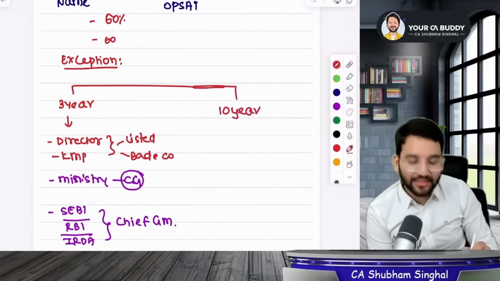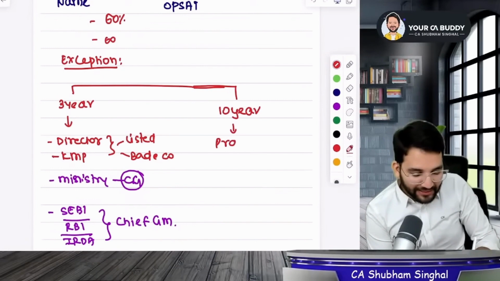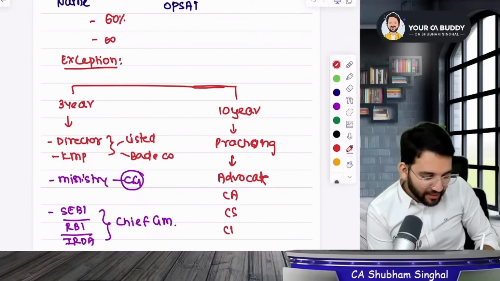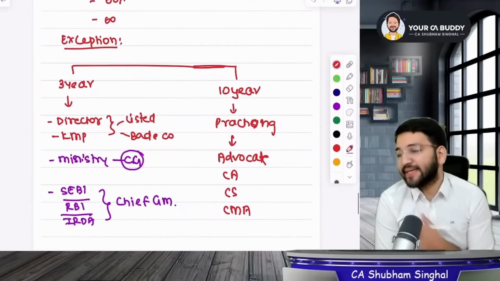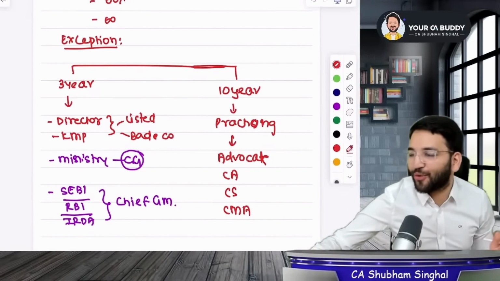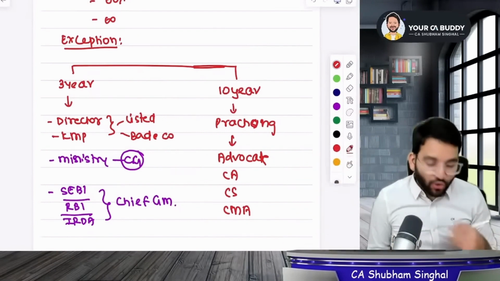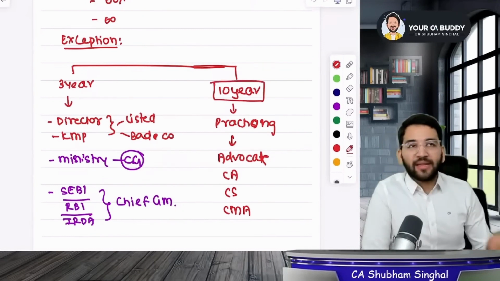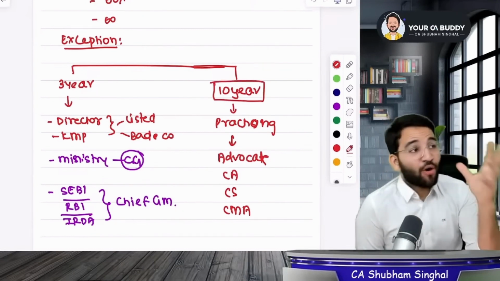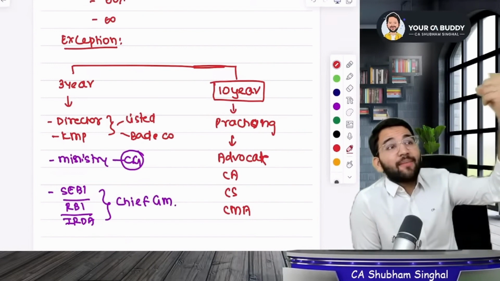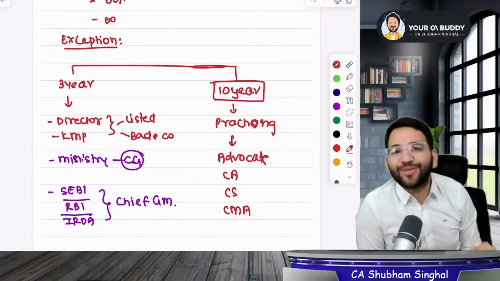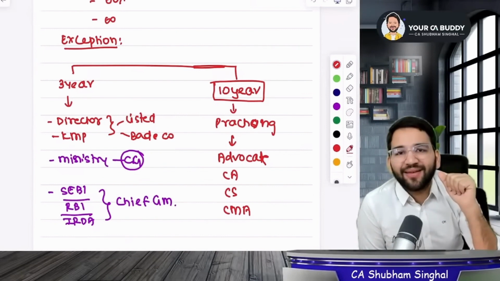If you have 10 years of experience and you are a practicing advocate, CA, cost accountant, CS, CMA, then you must be practicing, and in this case you need not write the exam, but you must have 10 years of experience. If I have my CA practice firm and I have been practicing for 10 years, and now I want to be a director, I won't go and write the exam considering my degree, my qualifications, and the experience that follows.